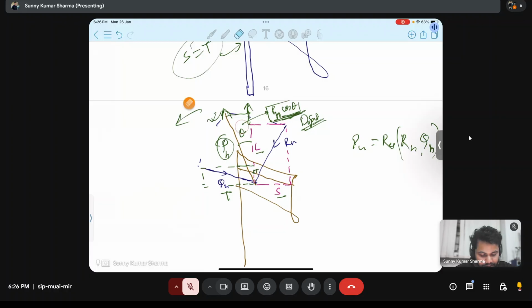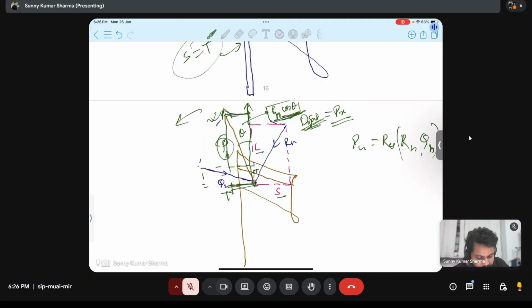So here what is happening? Now it has two components. This is the px of our interest, which we are calling draft, and this is denoted as px. This is draft in the direction of travel, and this is the side draft.